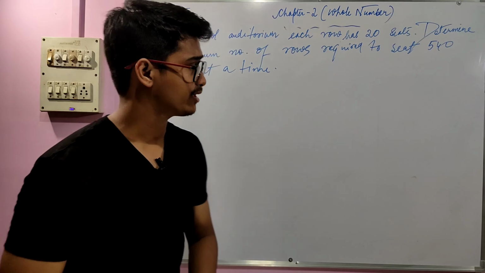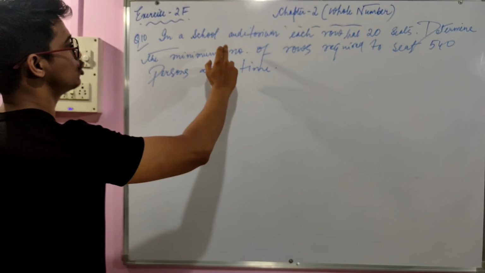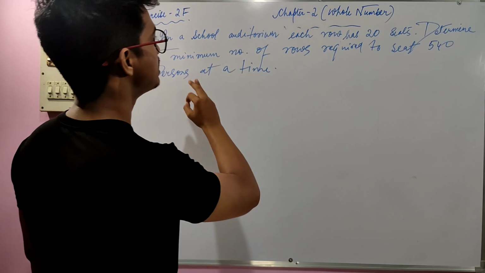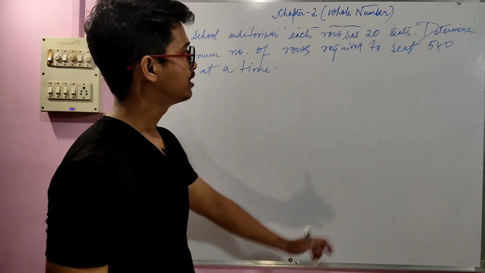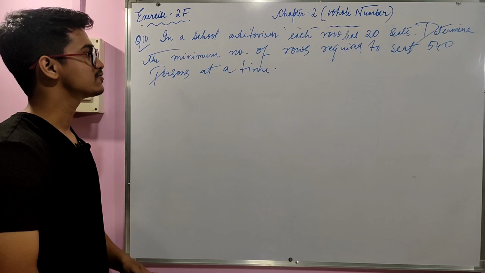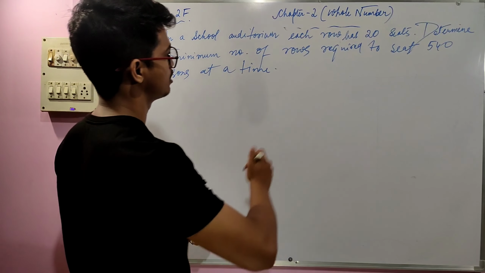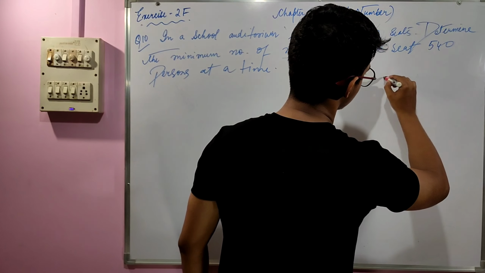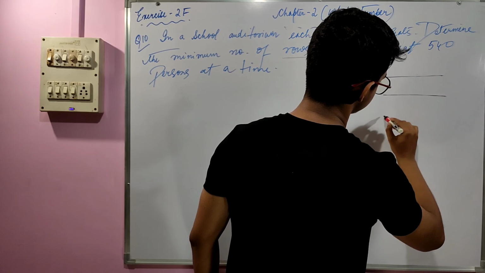So here is question number 10. Question number 10 is saying that in a school auditorium, each row has 20 seats. Determine the minimum number of rows required to seat 540 persons at a time. So first of all, let's focus on this word, row. What do you mean by row? Row is nothing but these lines.